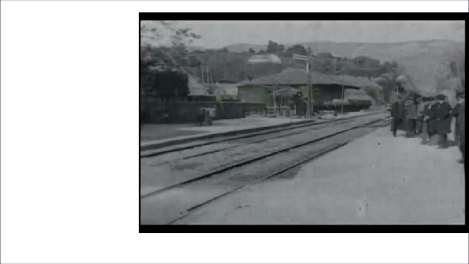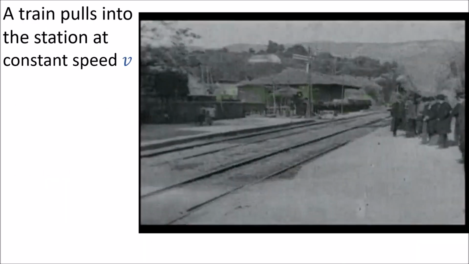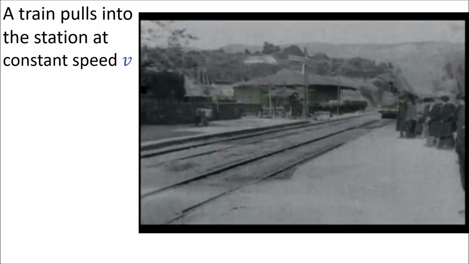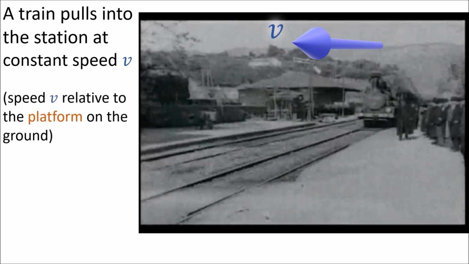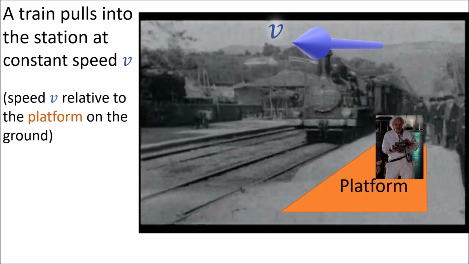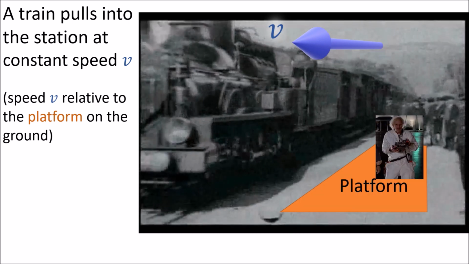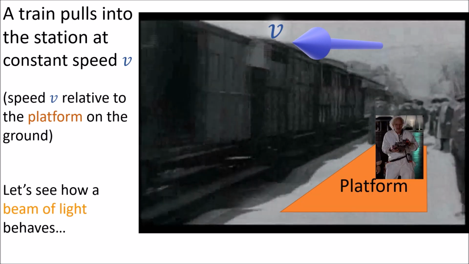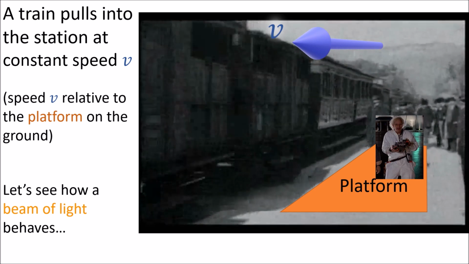To understand why time and space become relative, let's consider the example of a train passing by a station at a constant speed v. The speed v is measured relative to the platform on the ground where a scientist is standing. Now let's see how a beam of light behaves on the train.